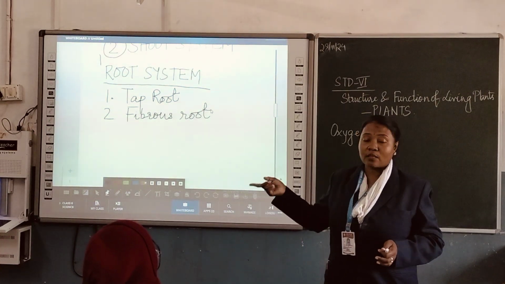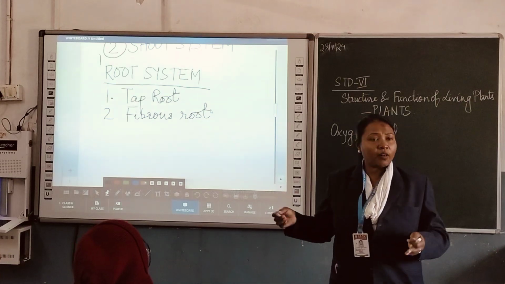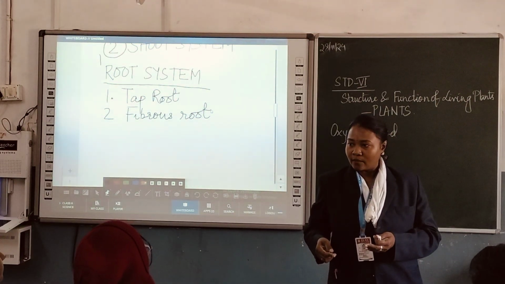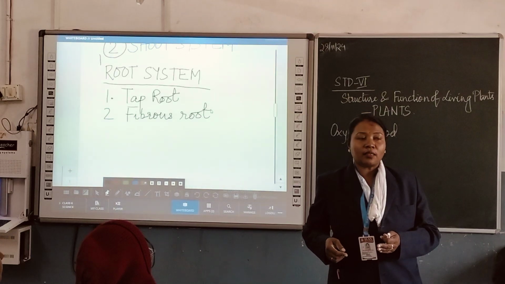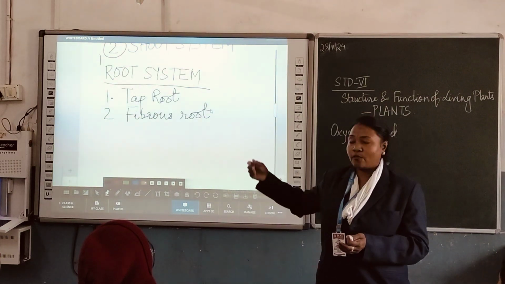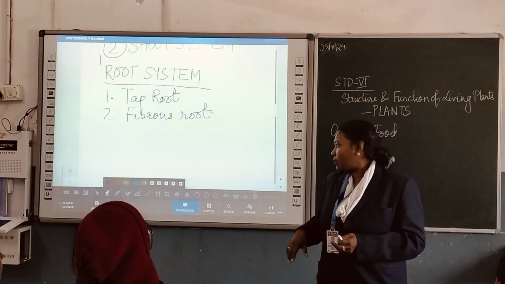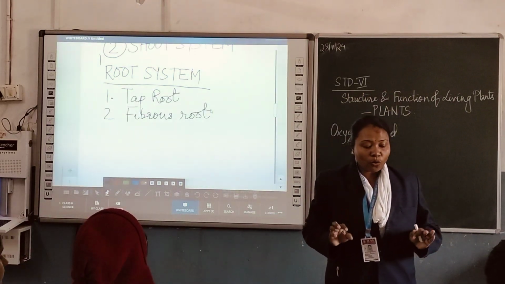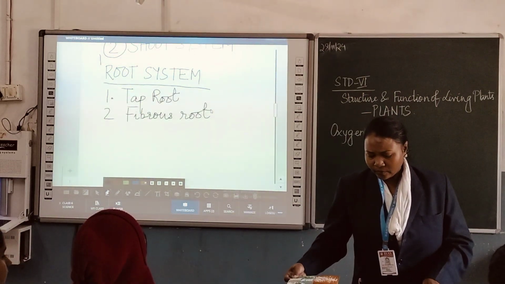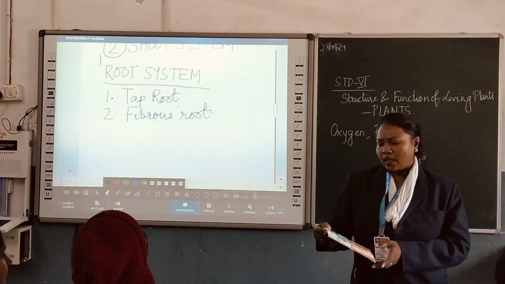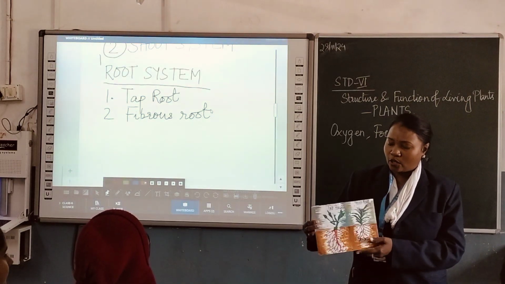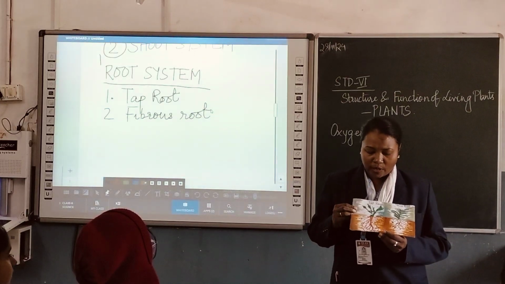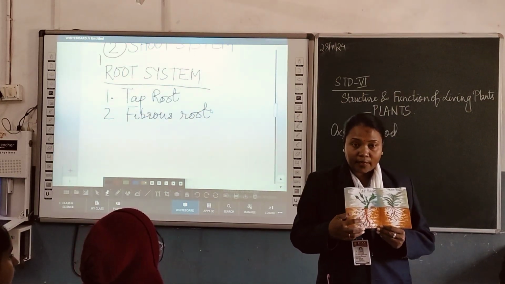Before this, showing this with your smart board, I have already shown you about the crop roots. So that is the secondary root, or you can say fibrous root. There are many roots in that. So tap root and fibrous root form the root system of the plant. And to be more specific, here I have brought to you a picture which was made by some of the students earlier. This is the difference.